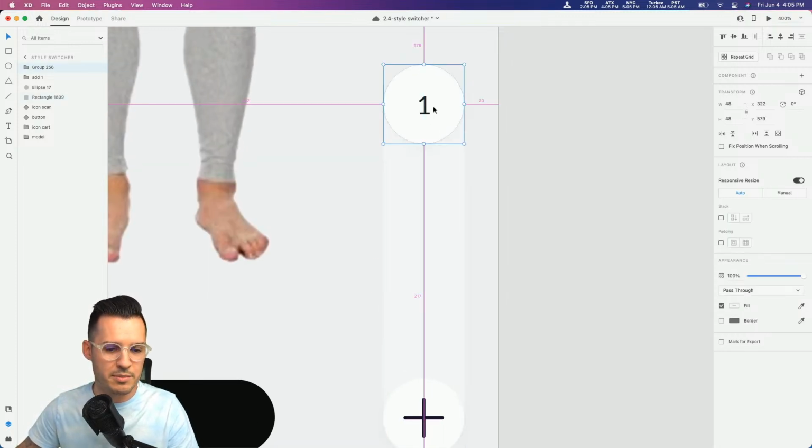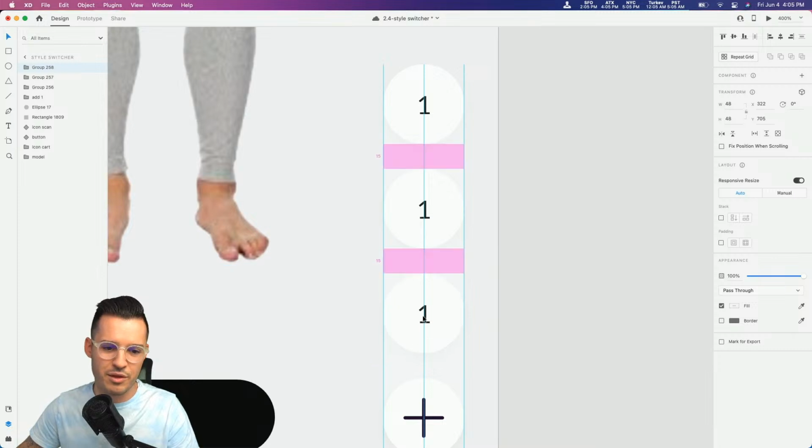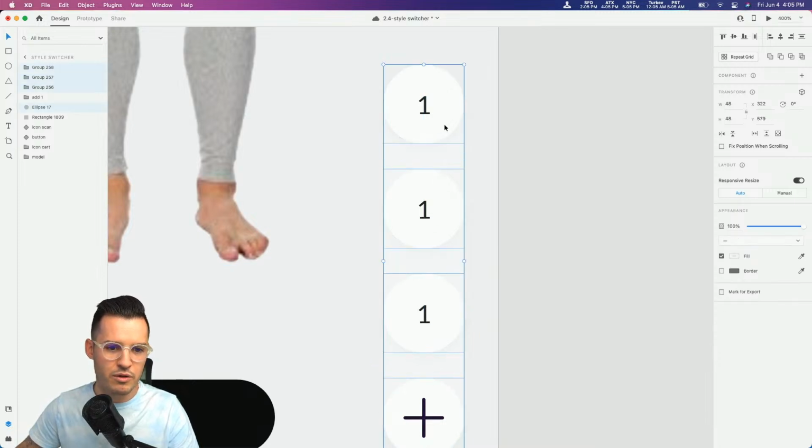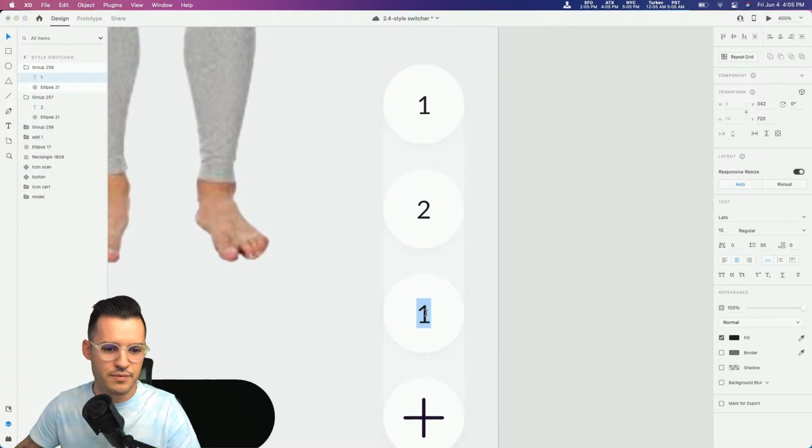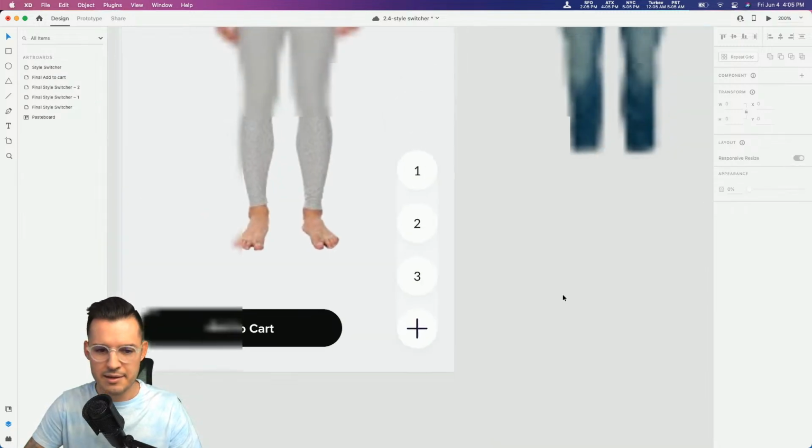So all right, I'm going to pop this up to the top. Let's do a second one and then maybe a third, and we'll just balance all of these using our distribution tools. Balance it, distribute it. That's what I meant to say. This is number 2. And this is number 3, like that.